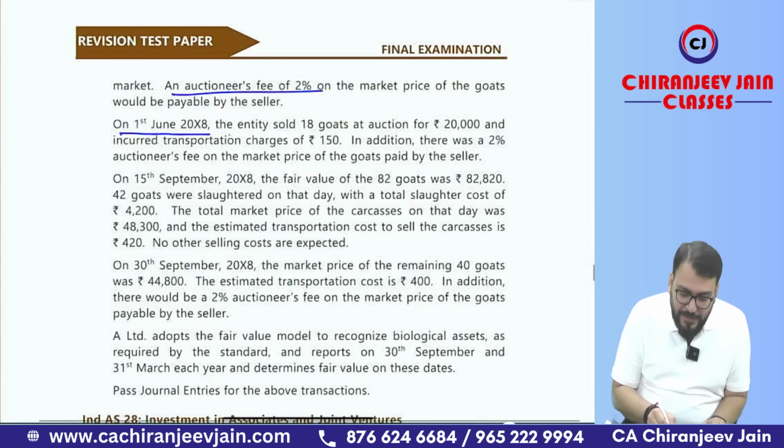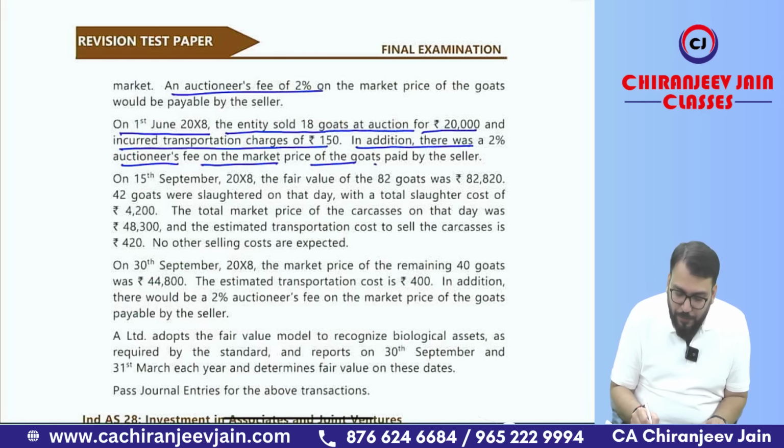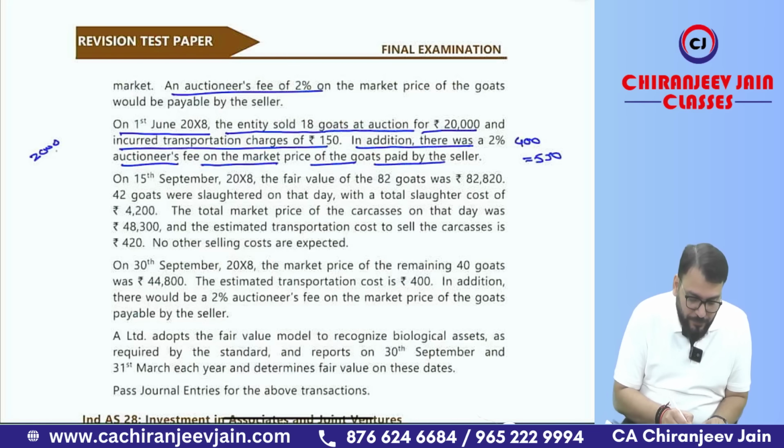On 1st June 2008, the entity sold 18 gold at an auction for rupees 20,000 and incurred transportation charge of 150. In addition, there was a 2% auctioneer fee on the market price of the gold paid by the seller. It means these are the actual transportation cost and auctioneer fee. So 2% of 20,400. Your total expense is 150 plus 400, that is 550. So what is the net amount you have received? 20,000 minus 550, so the net amount you have received is 19,450.